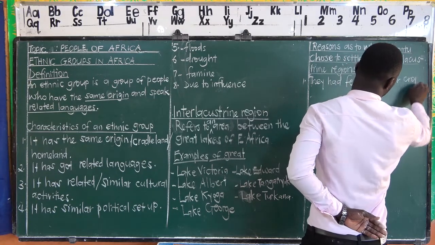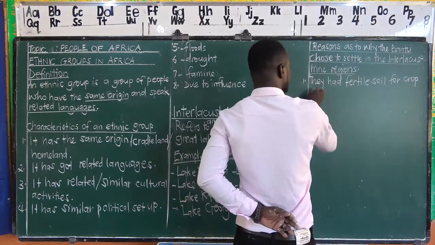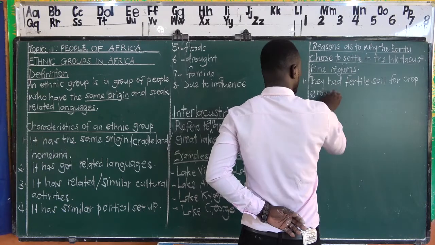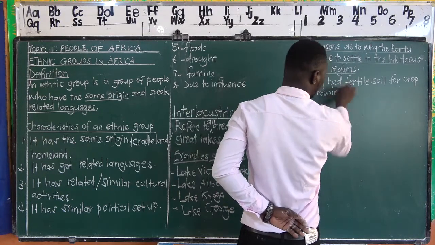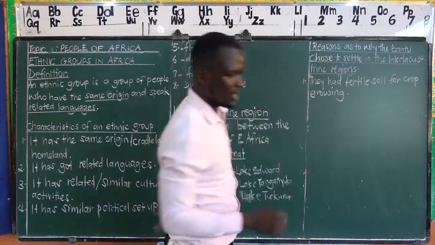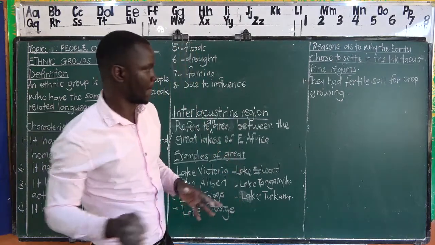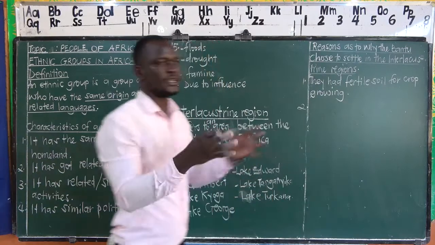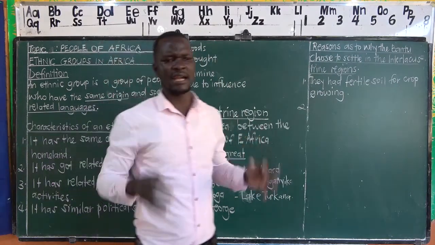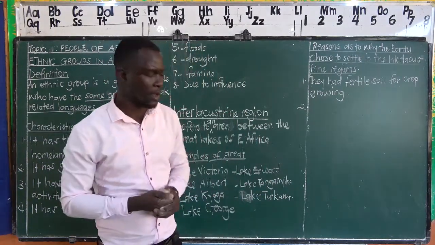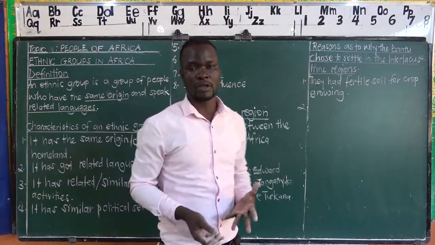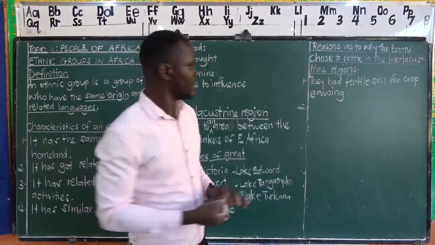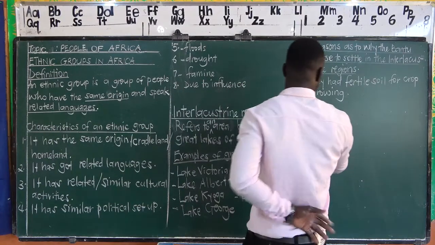So when they found the fertile soil here, they were like, wow, we shall not move any further. We have got what we wanted. We can now begin growing our crops here. Secondly, remember we are saying these areas are between the Great Lakes, and areas around lakes receive a lot of rainfall, which supports plant or crop growth. That was another factor we are going to add here.